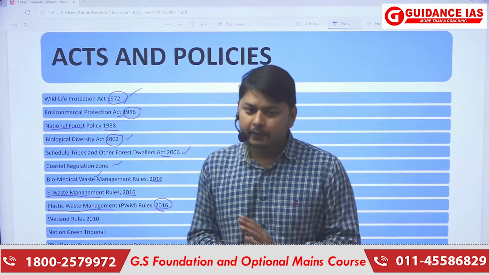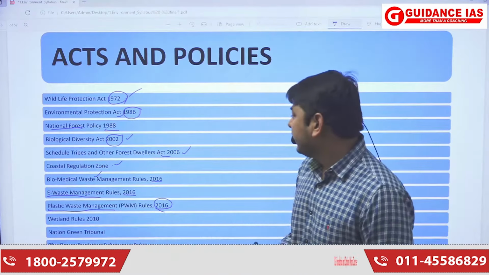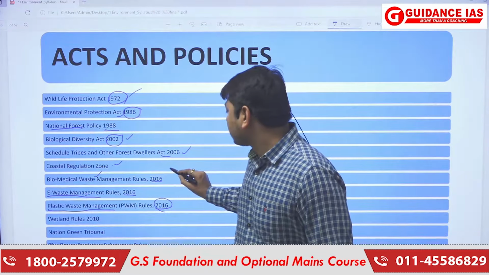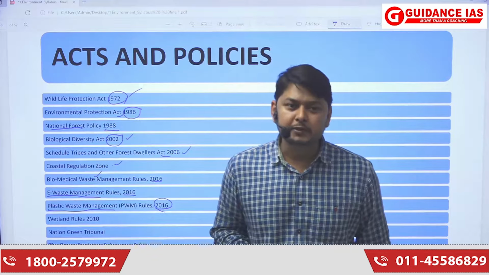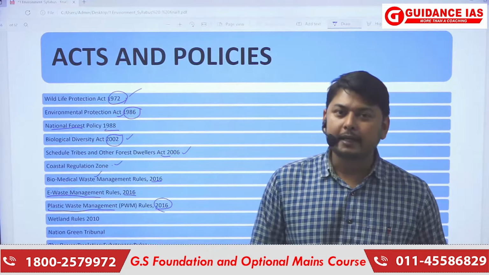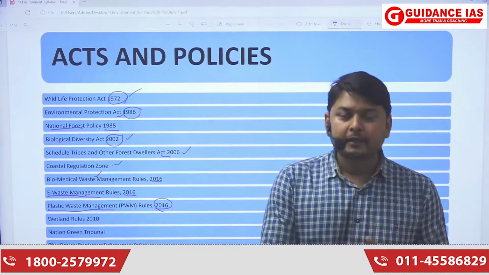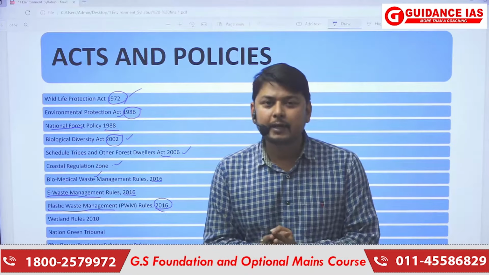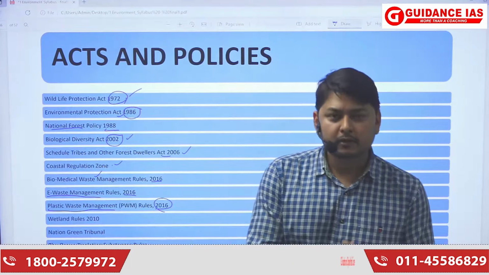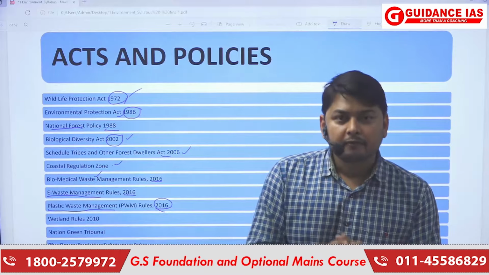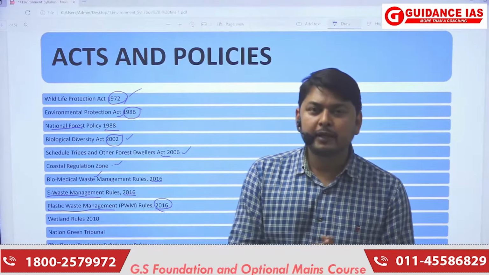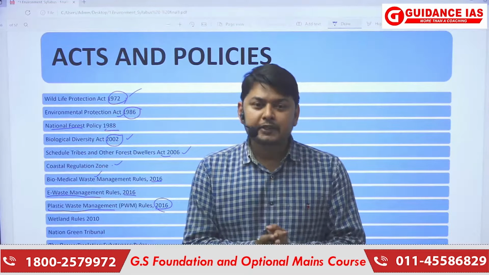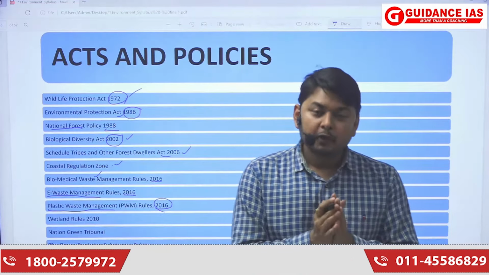So these different rules gave an important management aspect: how this waste should be disposed, how it could be recycled, how it should be collected. There were different color codings given to them, specifying which waste should be incinerated, which should be recycled, which should be burned out.